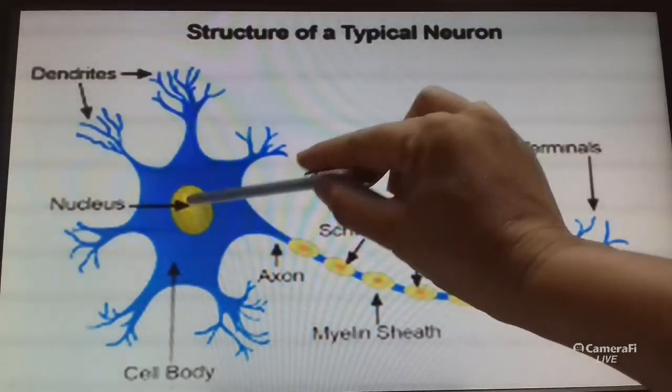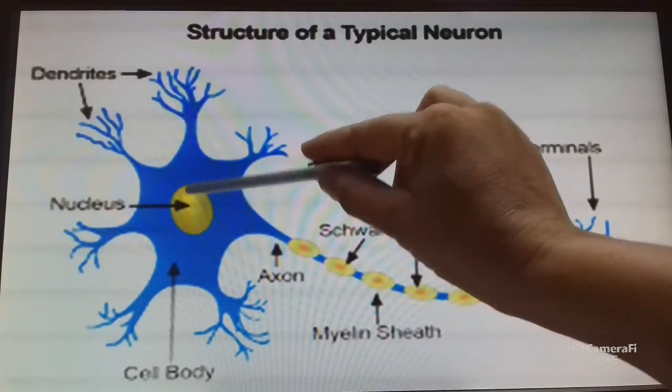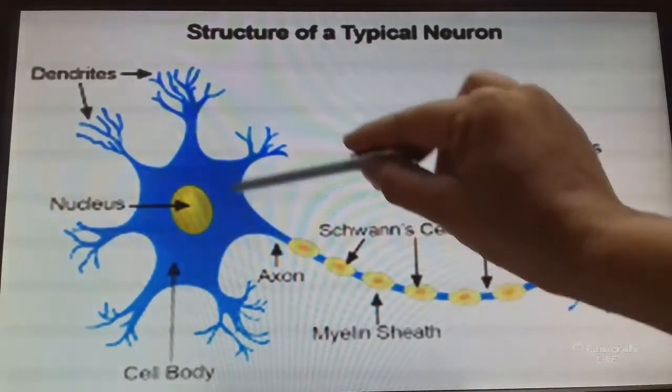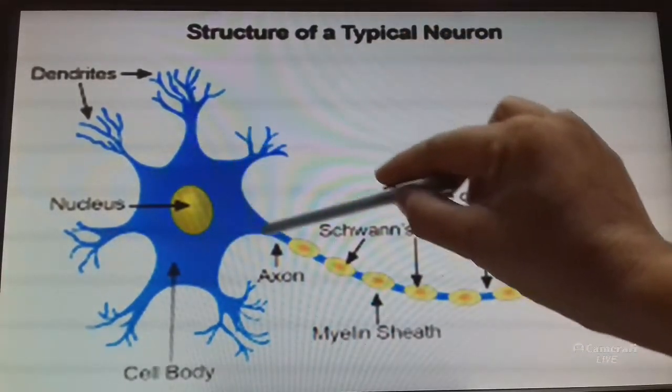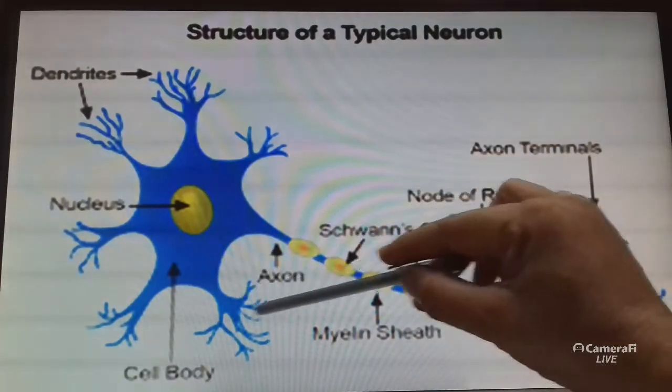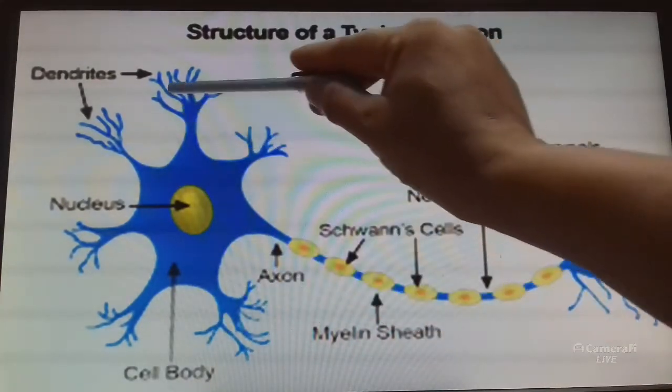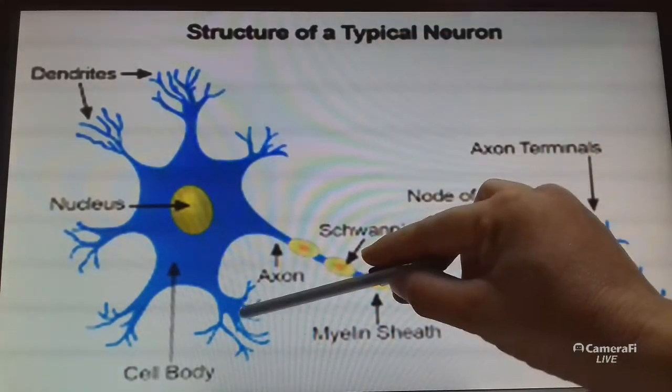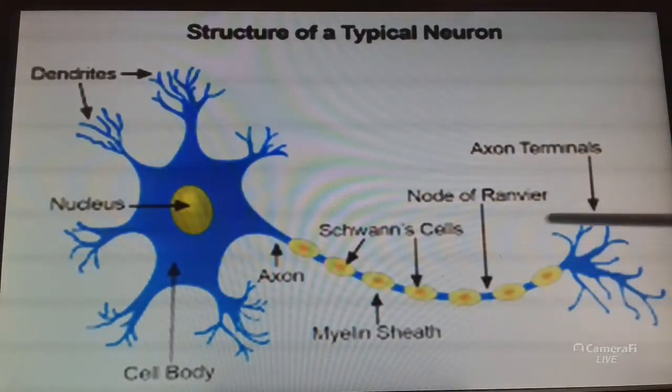In the cell body, the nucleus is present. This is the cytoplasm, the outer covering is the cell membrane, and the small branch-like structures are dendrites. This is the structure of a typical neuron.